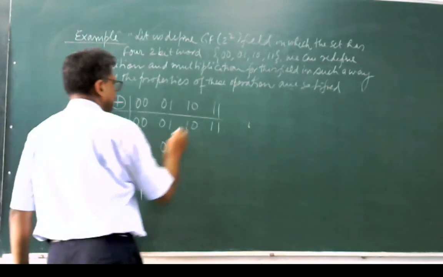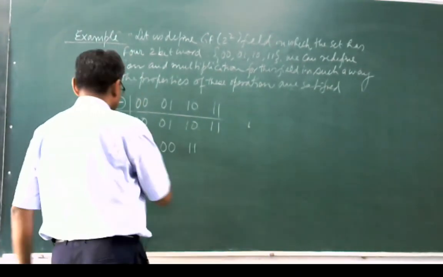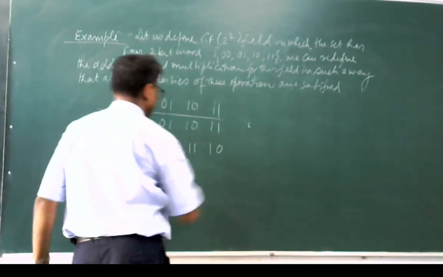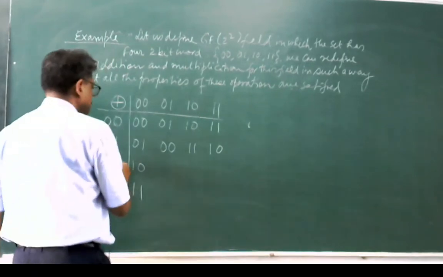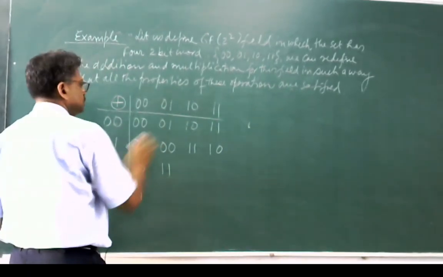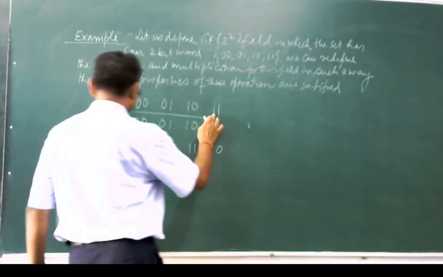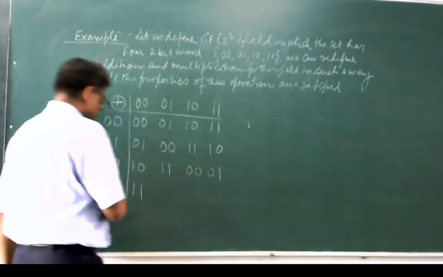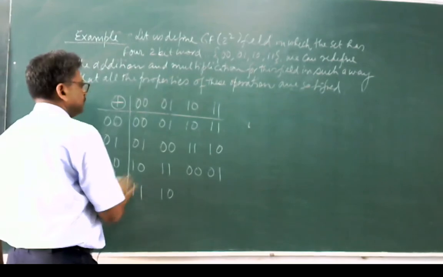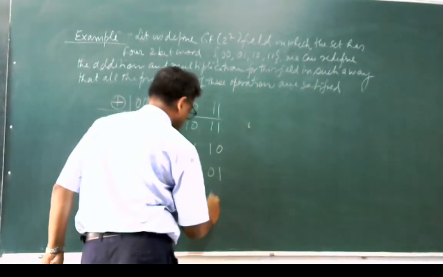If it is 01 and 10, it will be 11. If it is 01 and 11, it will be 10. If it is 10 and 01, it will be 11. 10 and 10 gives 00. If it is 10 and 11, it will be 01. If it is 11 and 01, it will be 10. If it is 11 and 10, it will be 01. If it is 11 and 11, it will be 00.